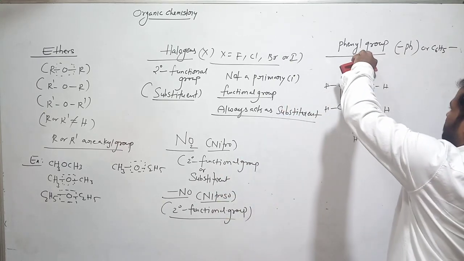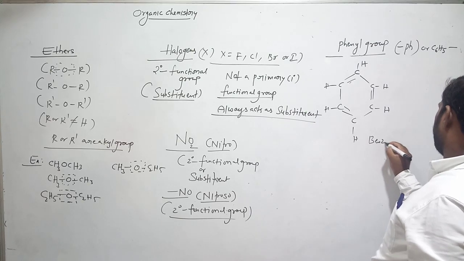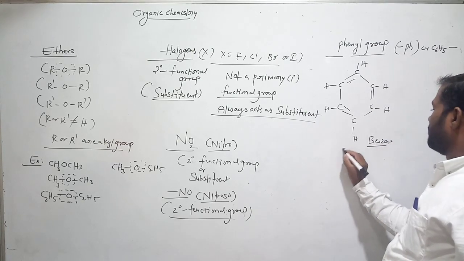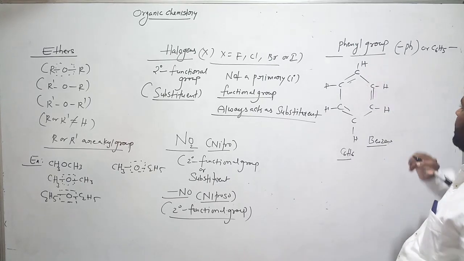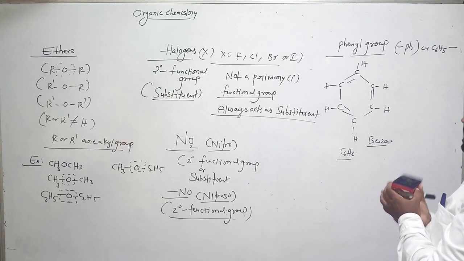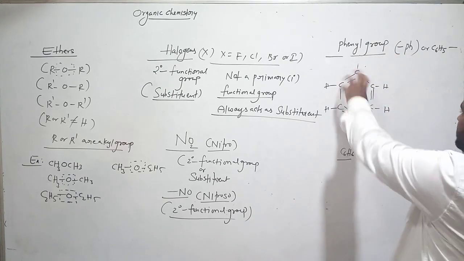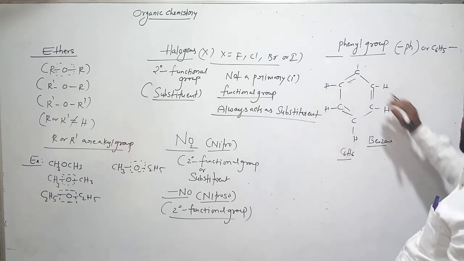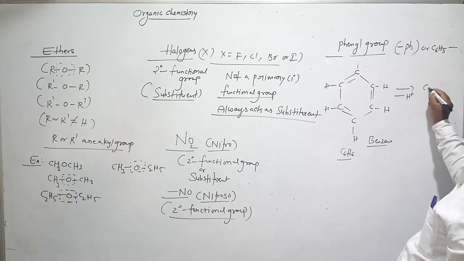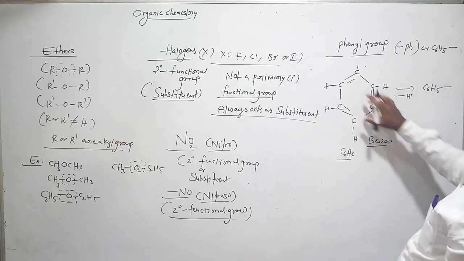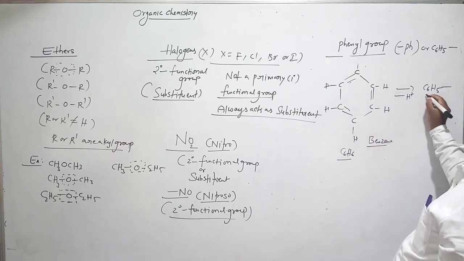Originally it is called benzene, am I right? What is the formula? C6H6. Now we just remove one hydrogen from this. Now it is C6H5. After removal of hydrogen, this structure only. Now this is called phenyl.